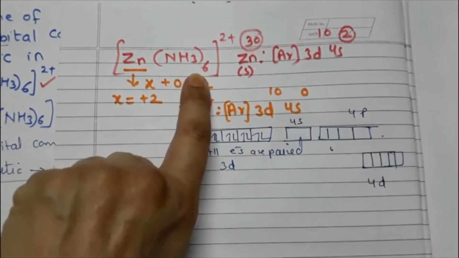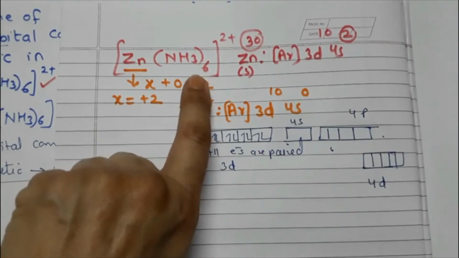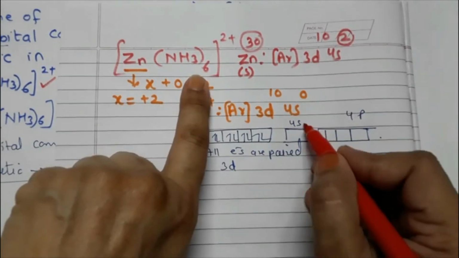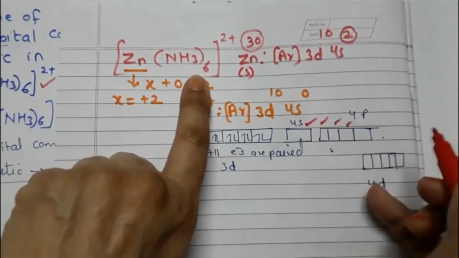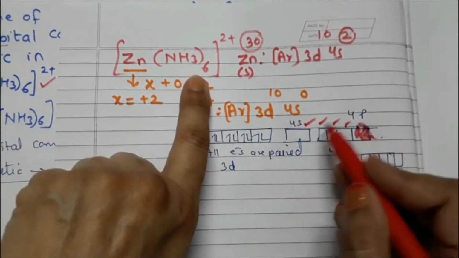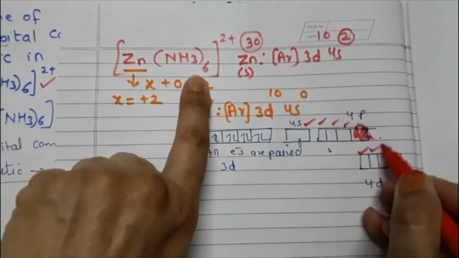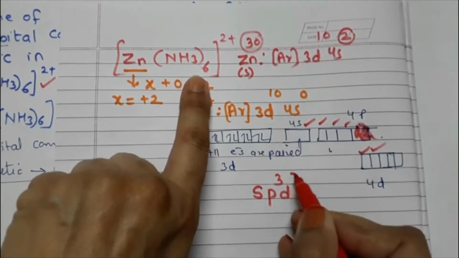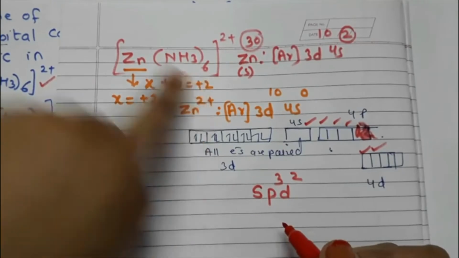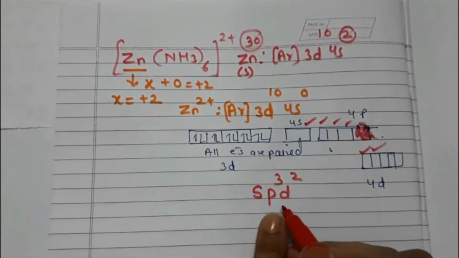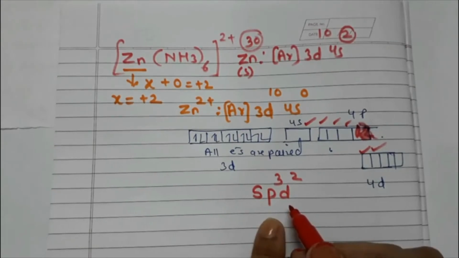Ammonia molecules are 6. So we need 6 boxes. Okay, so in order to have 6 boxes, 1 2 3 4, okay, this is p orbital, so this is not there. 1 2 3 4 5 6, so it means sp3d2 hybridization would be there, and in this case it is going to be an outer complex. Okay, it is going to be outer orbital complex.